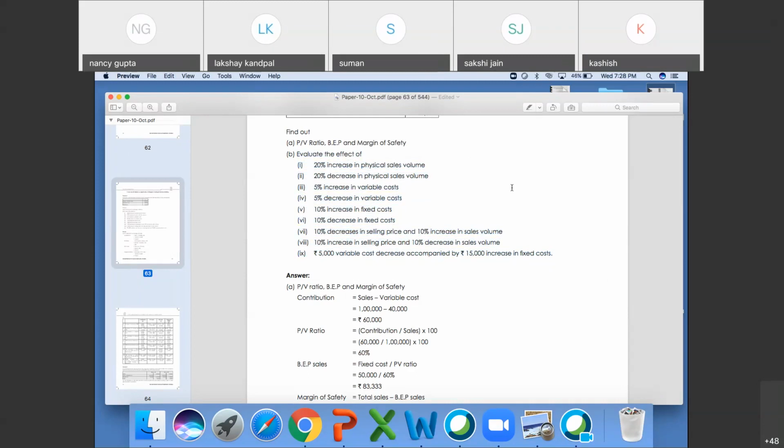Great. Manjari will do the same. We can take margin of safety as profit divided by PV ratio.